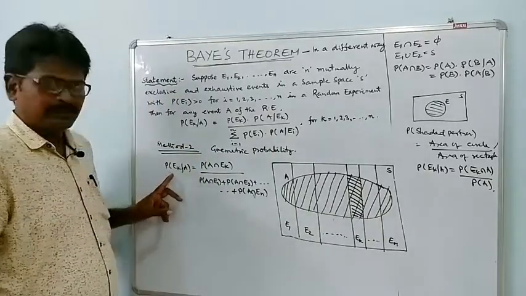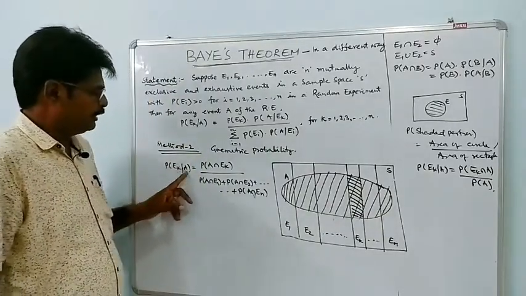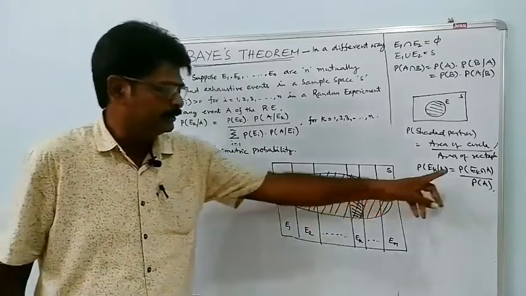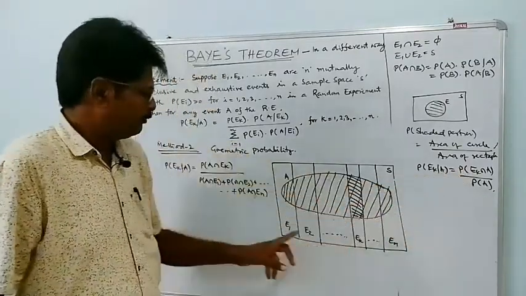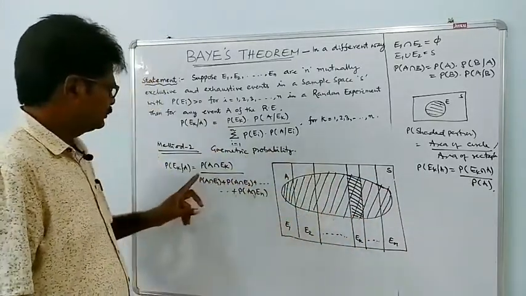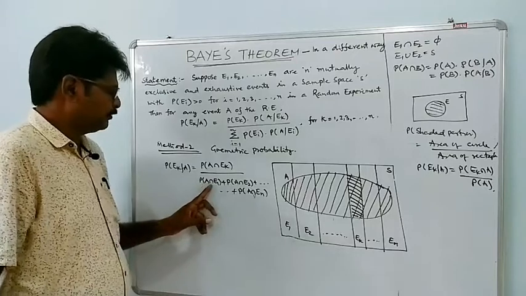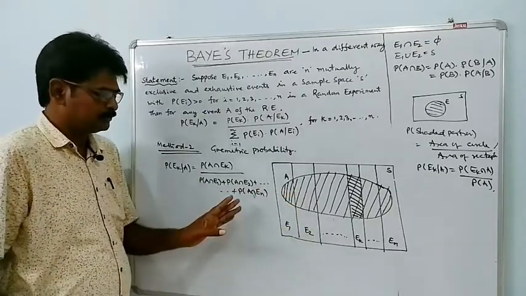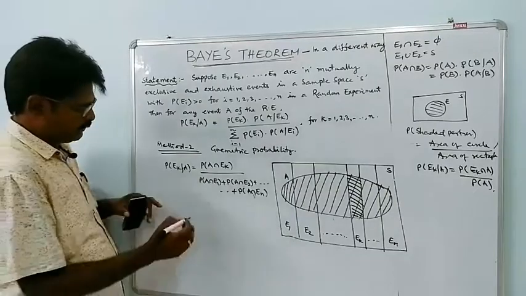So required probability P of Ek given A is equal to P of A intersection Ek by P of A, which means total portion. Total portion is P of A intersection E1 plus P of A intersection E2, so on, plus P of A intersection En.